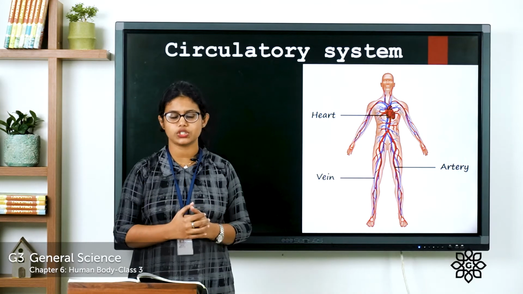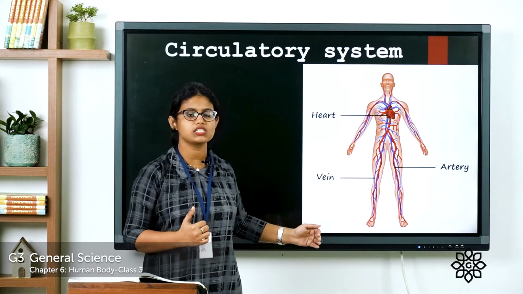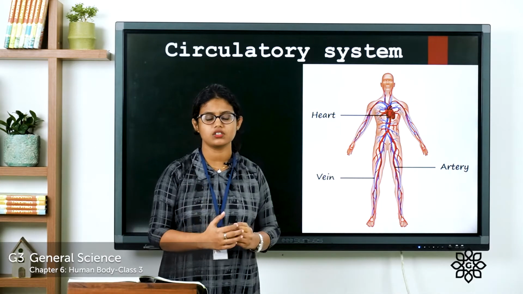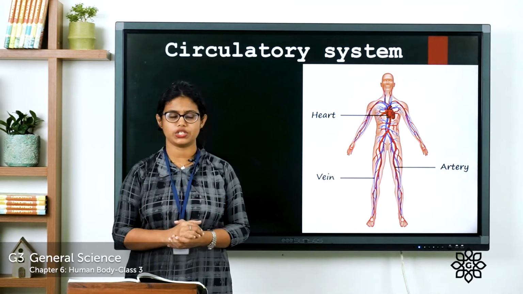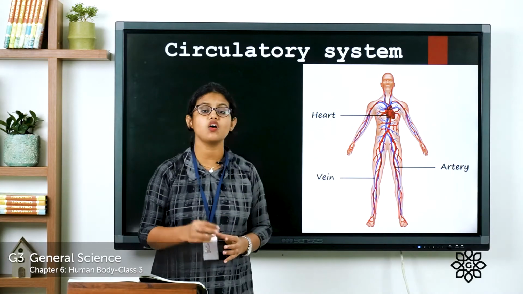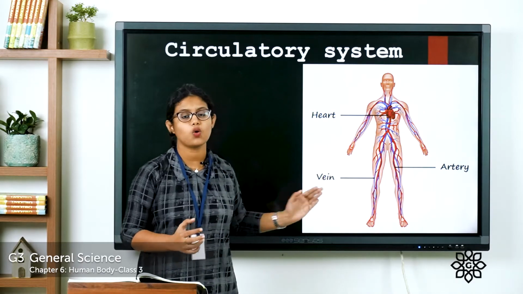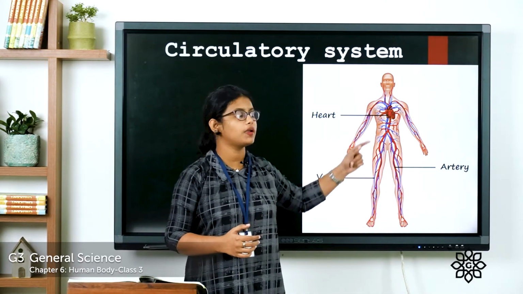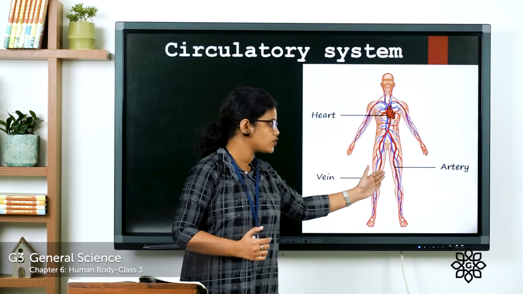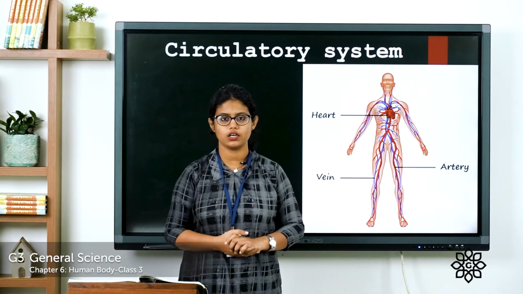So what is circulation? Circulation means the movement of blood through blood vessels by the pumping action of the heart. That is called circulation. So what are blood vessels? There are two types of blood vessels, that is the arteries and veins. You can see the blood flowing through arteries in red color. The blood flowing through veins is given in blue color.